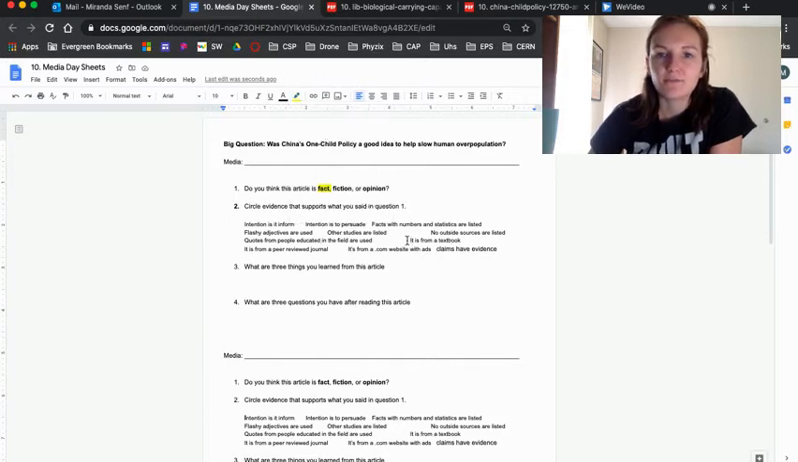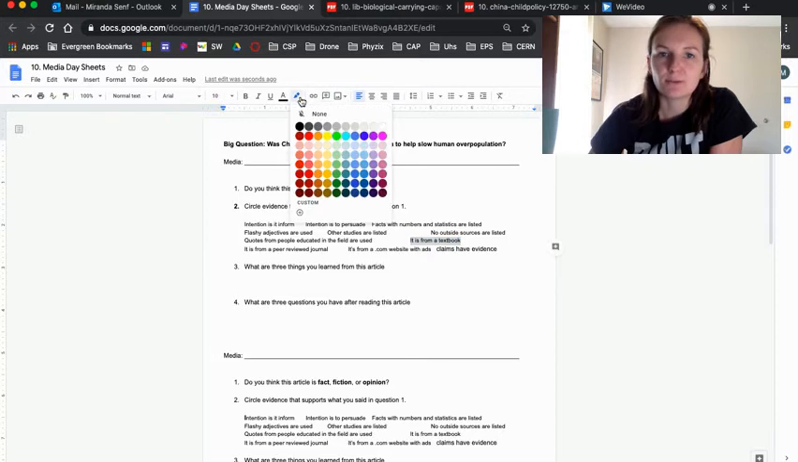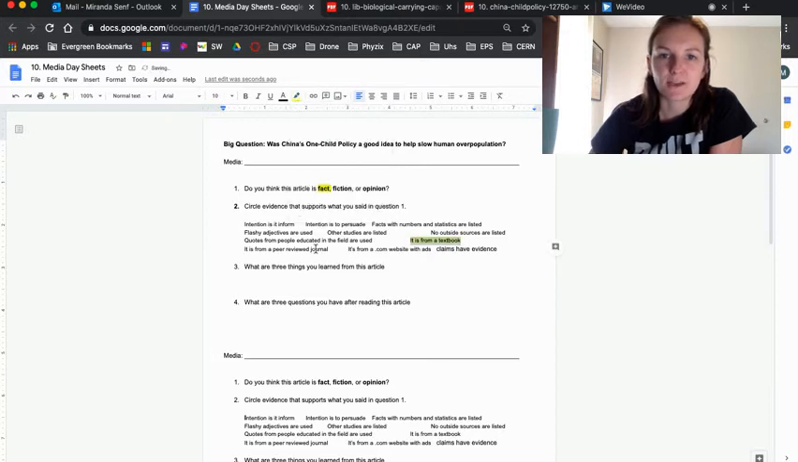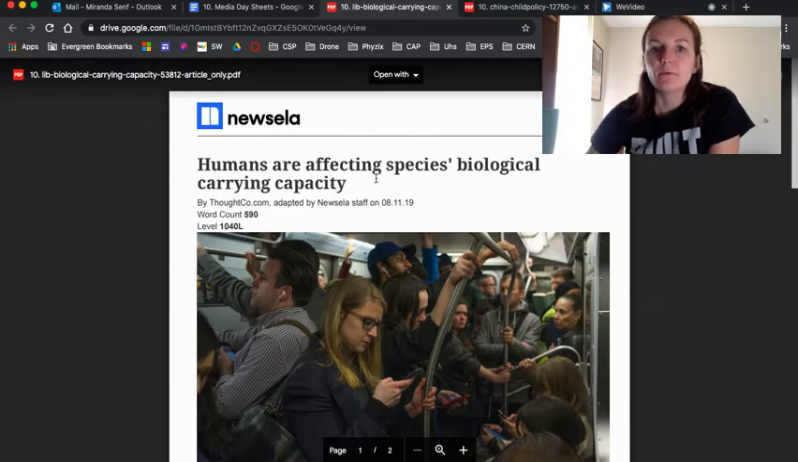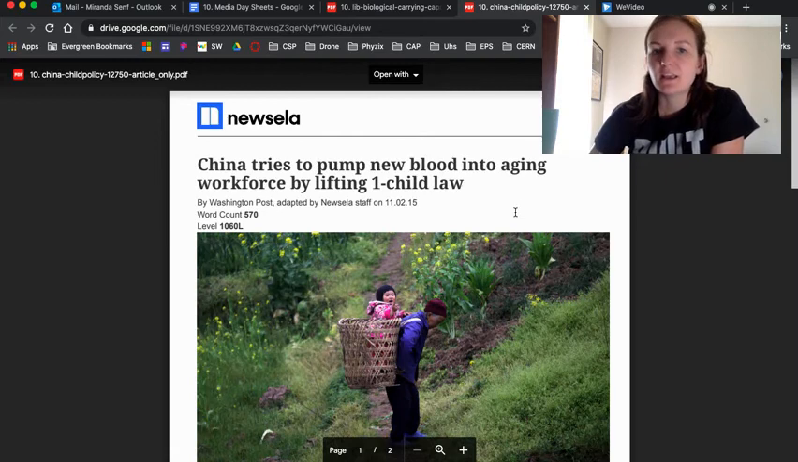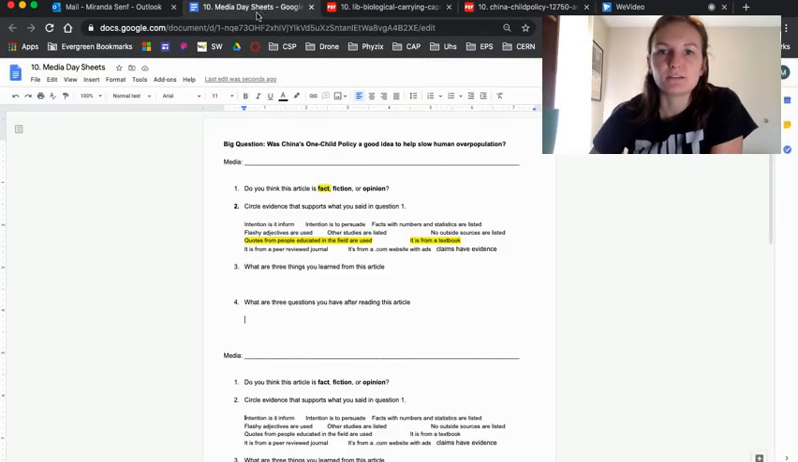For example, if it was from a textbook, that would be a really easy example to know that this is a fact-based thing. Or if it has quotes from educated people in the field, that's another great example that the article is fact-based. After you've read the article, you're going to list three things that you learned and three questions that you have. You'll do that for both articles, the one on humans and carrying capacity and the one on the China one-child policy.